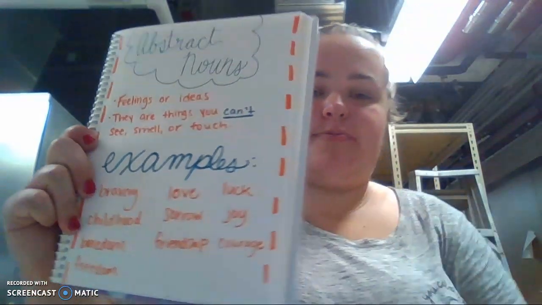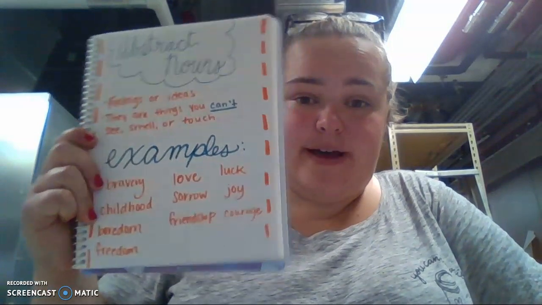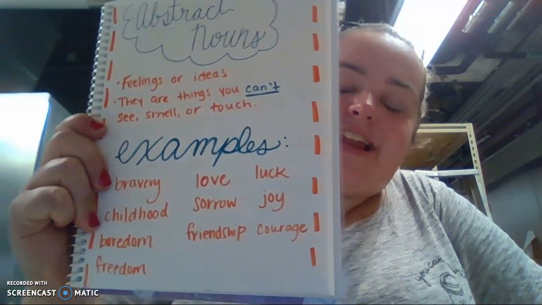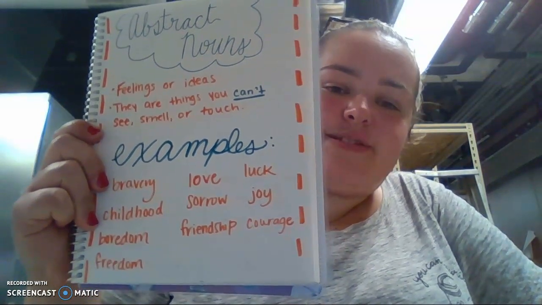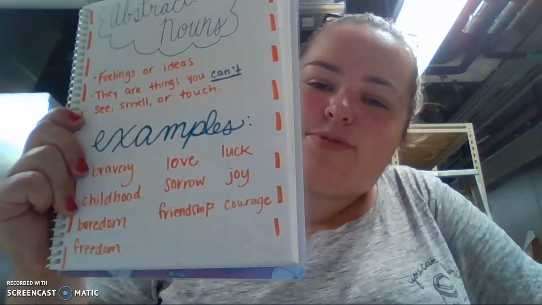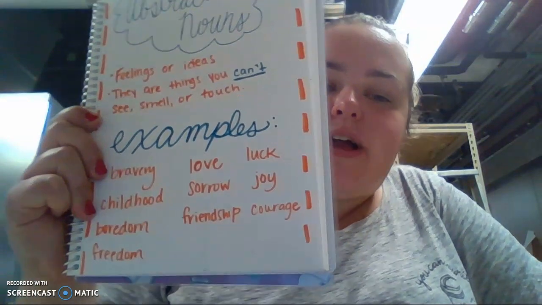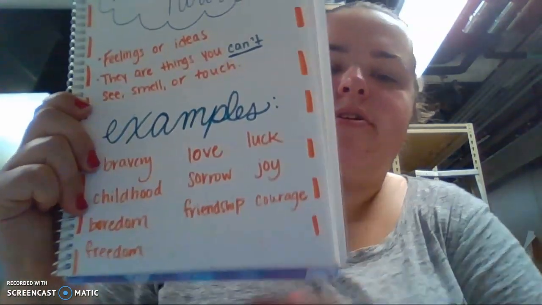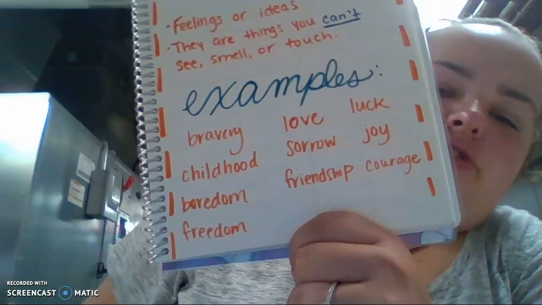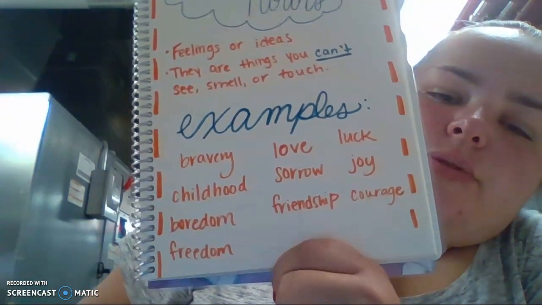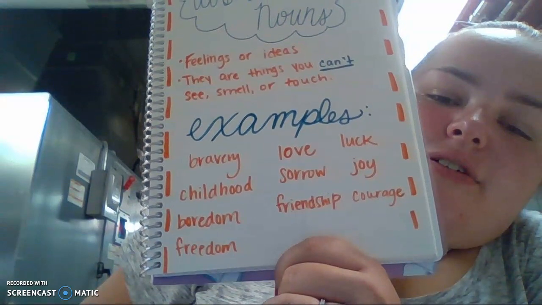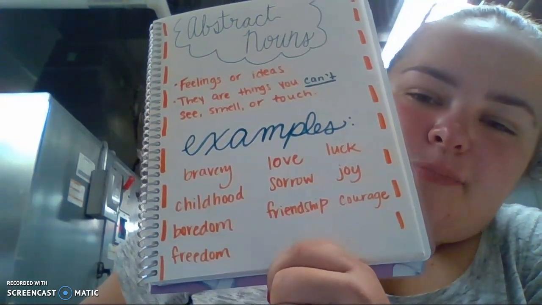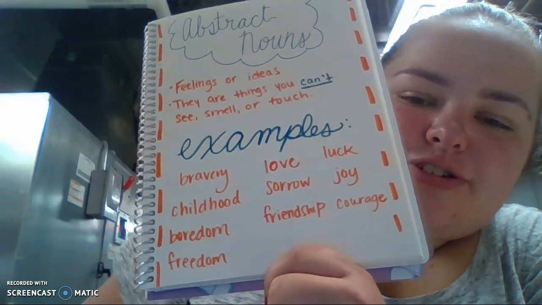So common nouns that we've been talking about, we could see, we could smell, we could touch, right? Abstract nouns are feelings or ideas that I can't see, smell, or touch. Examples would be things like bravery, childhood, boredom, freedom, love, sorrow, friendship, joy, luck, and courage. So all of these words and all of these ideas are things, but they're things that I can't see, smell, or touch, right?